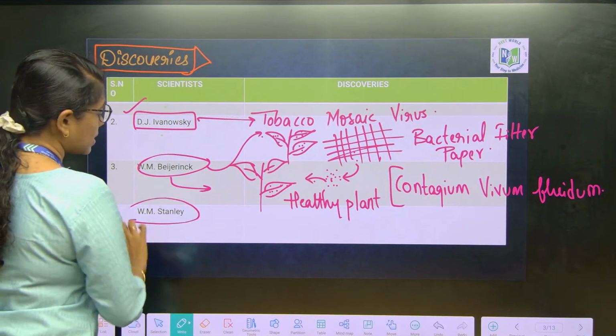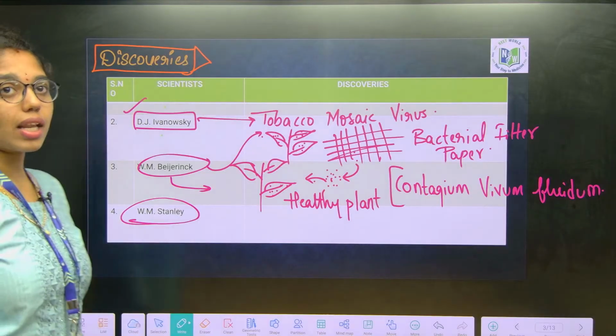Yeah. Next it is W.M. Stanley who crystallized this virus.